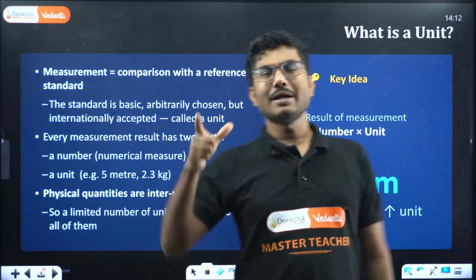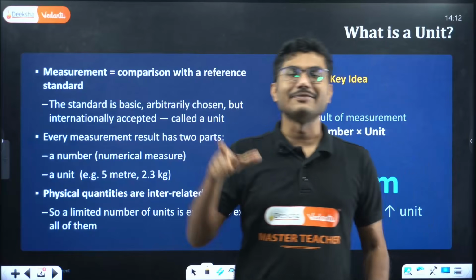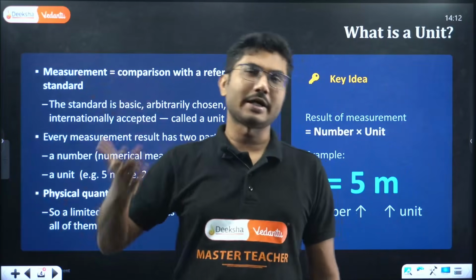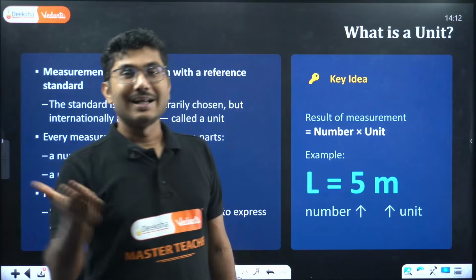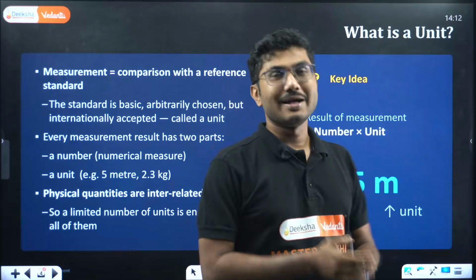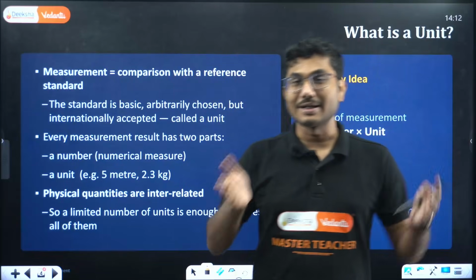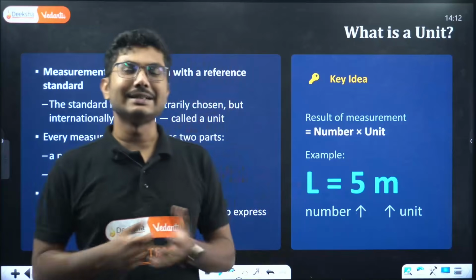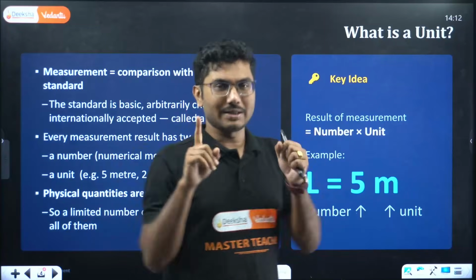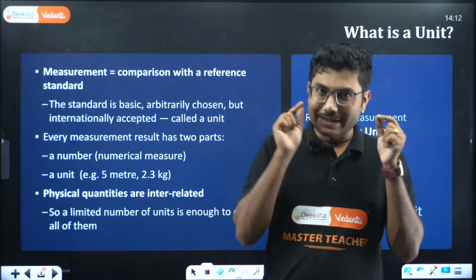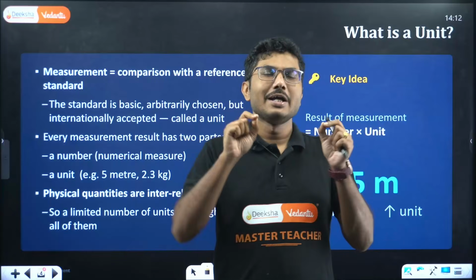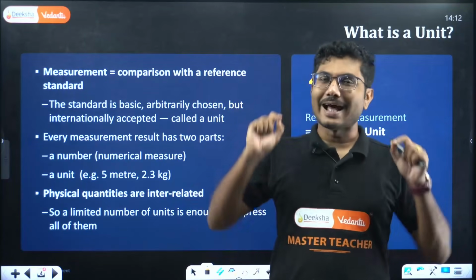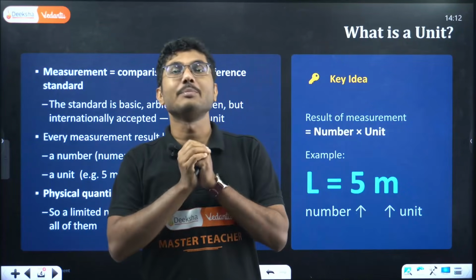If you consider a person's hand size, it varies from person to person. You can check your hand's length with another friend's hand. You will see that someone's hand is bigger than yours, someone's hand is smaller than yours. But if you standardize it, saying that there will be one single standard, this much length, and we will call it say 1 meter, then that is fixed. So there has to be some standard.